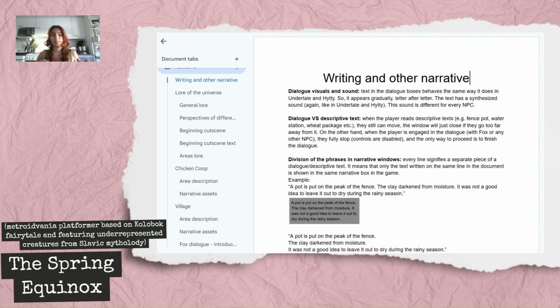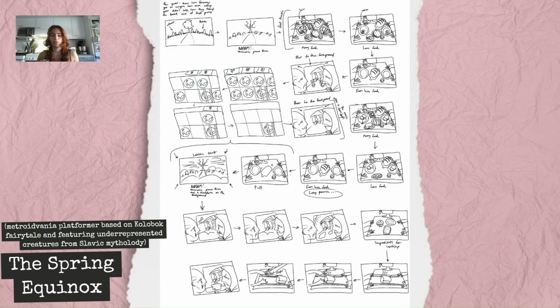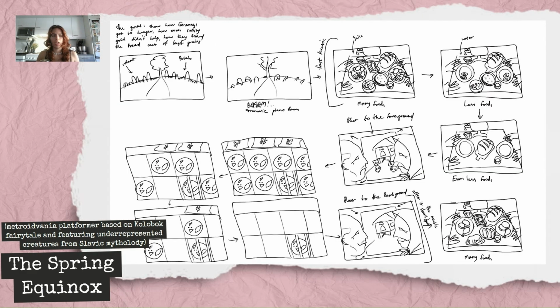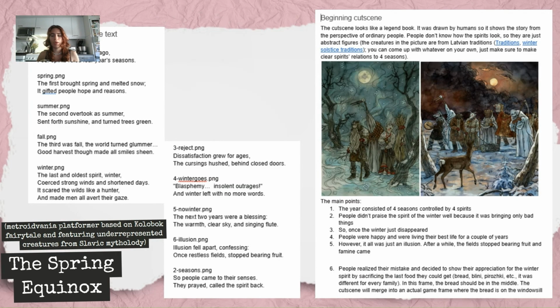This is how the original storyboard for the cutscene that I just showed you looked. And later, this storyboard inspired the poem that the final cutscene was based on. I'm going to show you the poem as well. So this is a closer look. And this is the poem and the description of how pictures for the poem should look like, and that's what you saw.